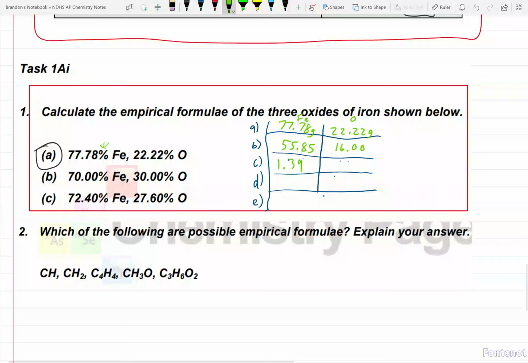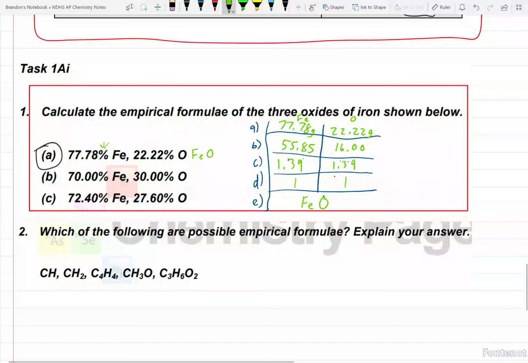Moving on to the next one, 22.22 divided by 16, and again, it's about 1.39. The smallest one is pretty much the same as the other, divided by itself is 1. I find that the ratio of atoms is a 1-to-1 ratio. Basically, it's 1 iron for every 1 oxygen. This one right here is FeO.